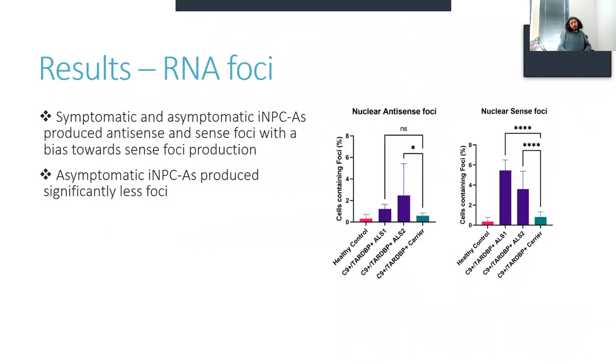So then looking at the RNA foci, we found that both the symptomatic and asymptomatic astrocytes produced antisense and sense foci, but there was a bias towards sense foci production in these astrocytes. The asymptomatic astrocytes produced significantly less foci than the symptomatic siblings.